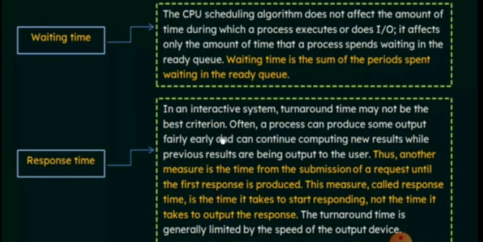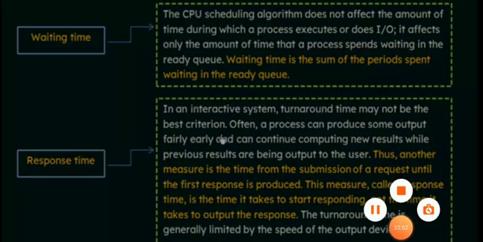Before going to the scheduling algorithms, we have to know some small terms in CPU scheduling. Hope you understand the introduction about the CPU scheduling algorithm. What do we mean by CPU scheduling? Why do we need CPU scheduling? What are the types of algorithms we are going to learn afterwards? What are the scheduling terms used in CPU scheduling? These we discussed in this topic. Okay, thank you.